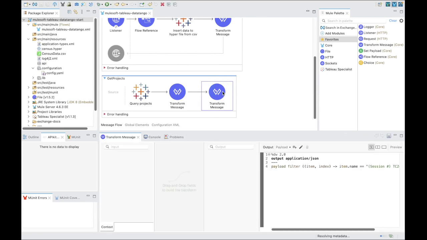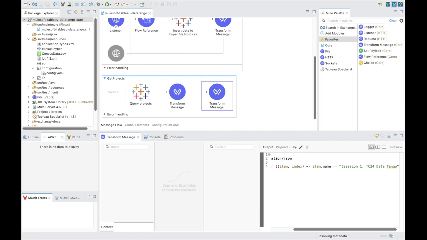Underneath the canvas, the transform message properties will be shown. You'll see that on the left-hand side we have our input, in the center our data mapping, and on the right our output that we want. The input, depending on the system or application connected, will leverage DataSense and detect the metadata. The component accepts input and output metadata from the message payload, a variable or an attribute, and can support various MIME type formats. The center is what allows us to have a visual representation of our data mapping from input and output. In the output, we can represent the output format and the fields for the selected data.